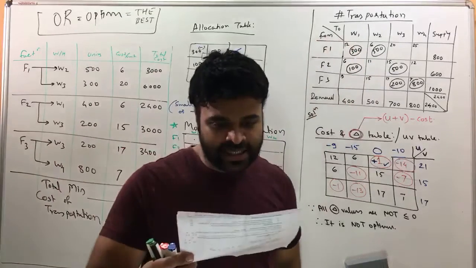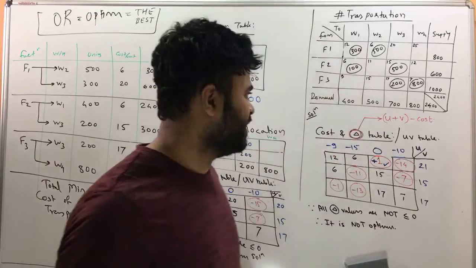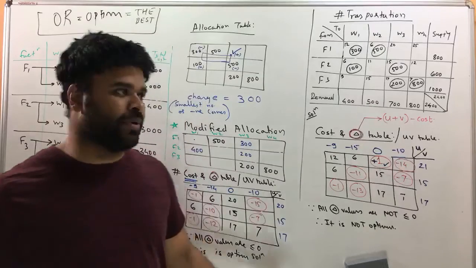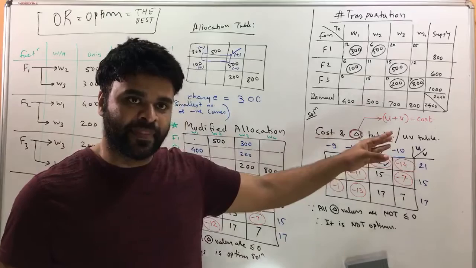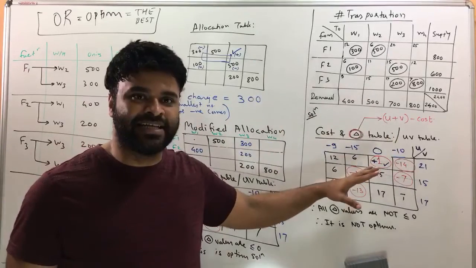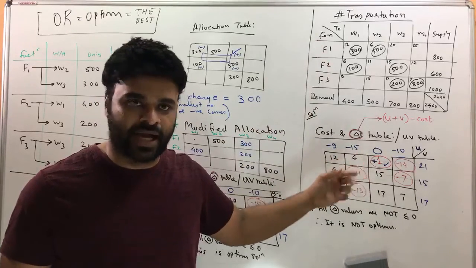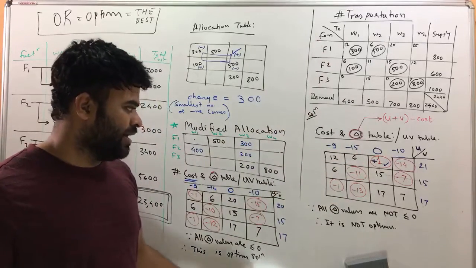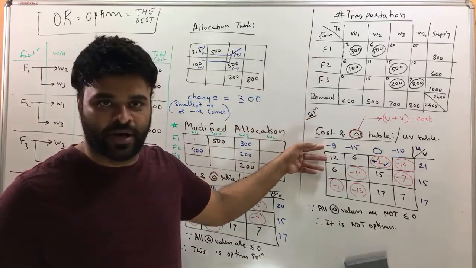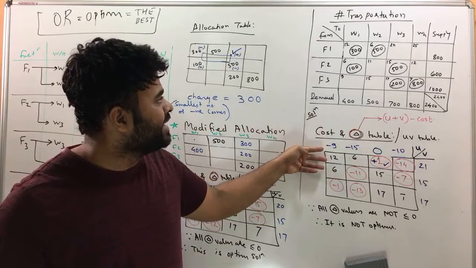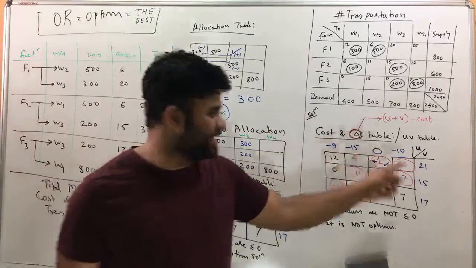Now the question says: test the solution for optimality using the modified distribution method. The modified distribution method has a technique called the cost and delta table, which is also called the UV table. This basically verifies if the answer is optimal or not. So how do we do that? First, write down all the costs of allocations, and then once you write them down, find out the U's and V's.